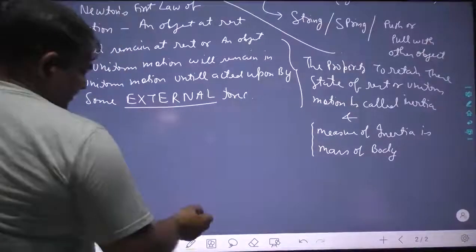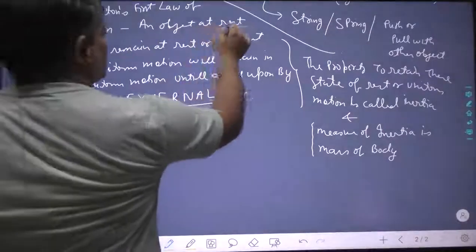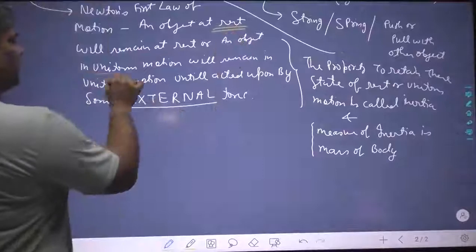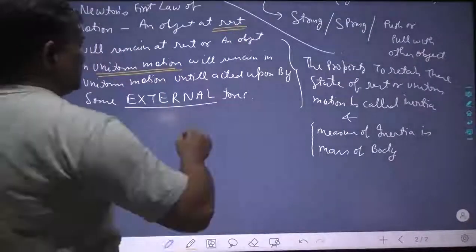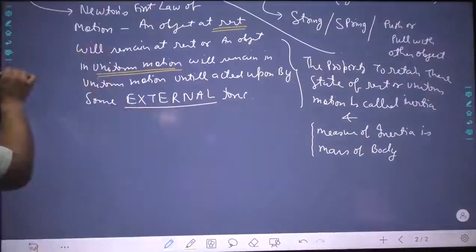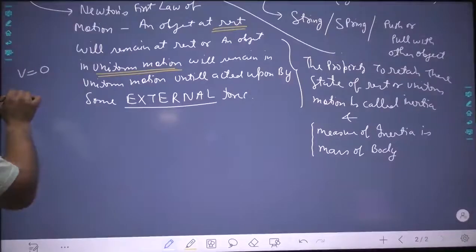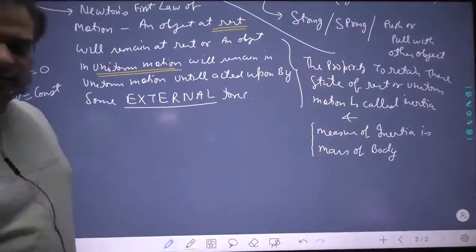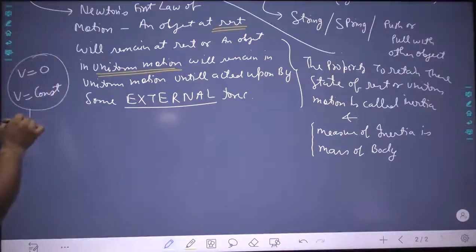There are two words in this: rest and uniform motion. The word rest simply means velocity zero, and uniform motion simply means the velocity is constant. Both can be combined under a single heading, that velocity is constant.